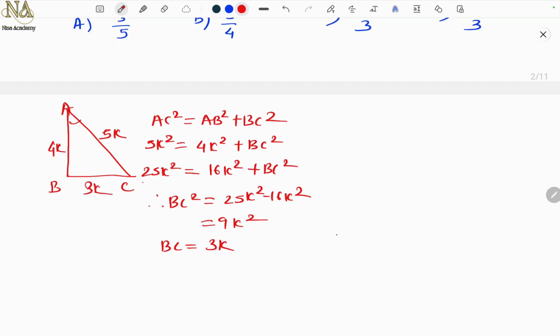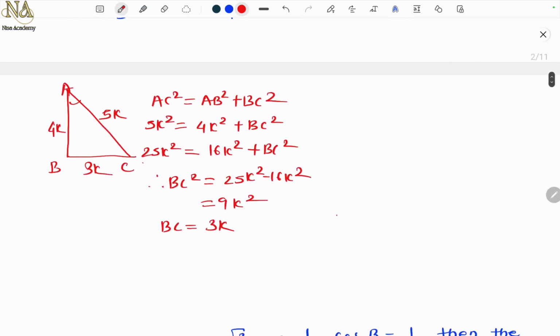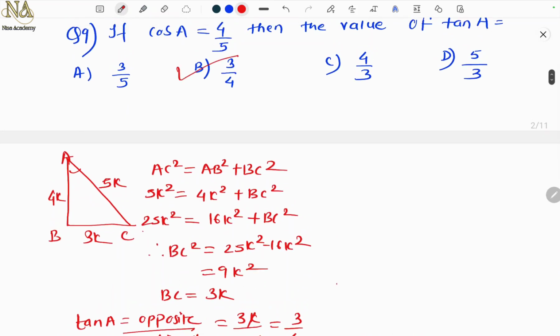So the answer is BC is 3k. So now we have to find tan A. Tan A is opposite upon adjacent, right? So what is the opposite? Opposite is 3k, adjacent is 4k. So which is 3 by 4. Okay, option B.